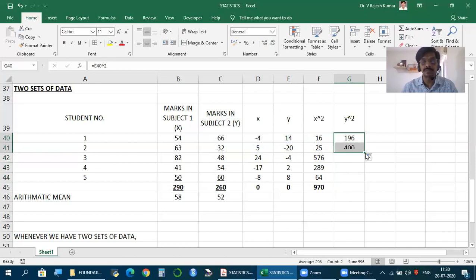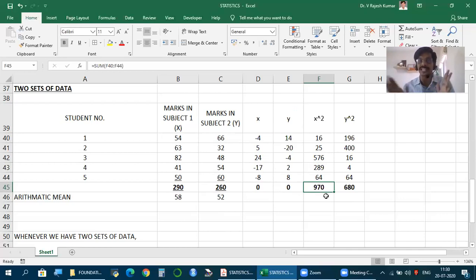Minus 20 to the power of 2, 400. 16, 4, 8 square 64. Take the total. Now, by now we are aware, if we have so much, we are ready to calculate variance and standard deviation. For both x and y, we already have the mean, and with these values, we can find variance and standard deviation. So whatever we need to find for each set we have.